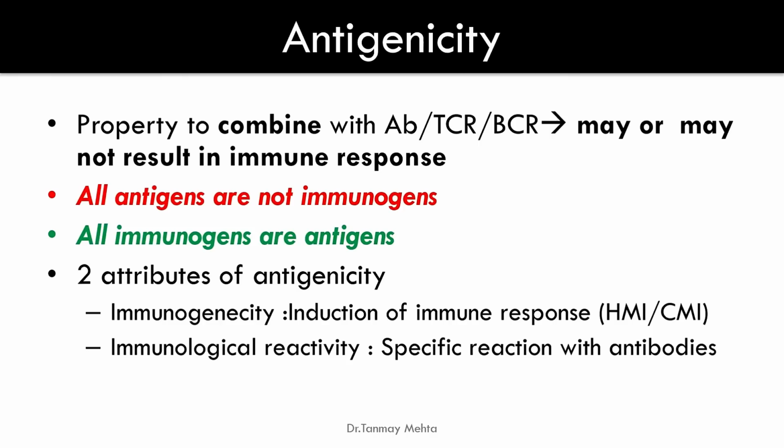So whenever we say antigenicity, it is the property to combine with either antibody, T cell receptor or B cell receptor, which may or may not result in an immune response. That means all antigens are not immunogens, but all immunogens are antigens, because to mount an immune response, the combination with antibody or T cell or B cell receptor is required. So we can say that there are two attributes of antigenicity. First is immunogenicity, that means induction of immune response, either humoral or cell mediated, and second is immunological reactivity, that is specific reaction with antibodies.